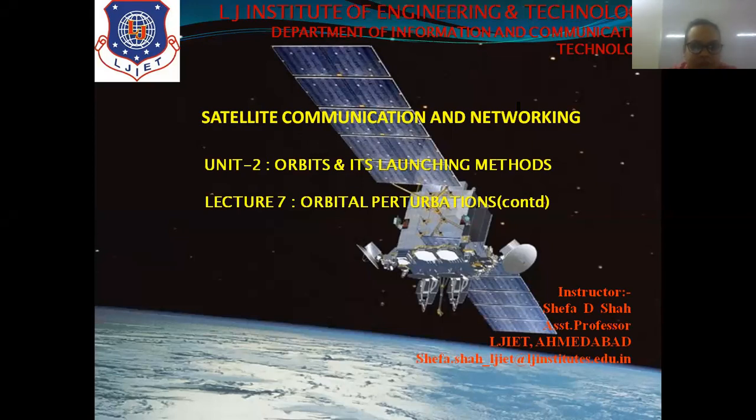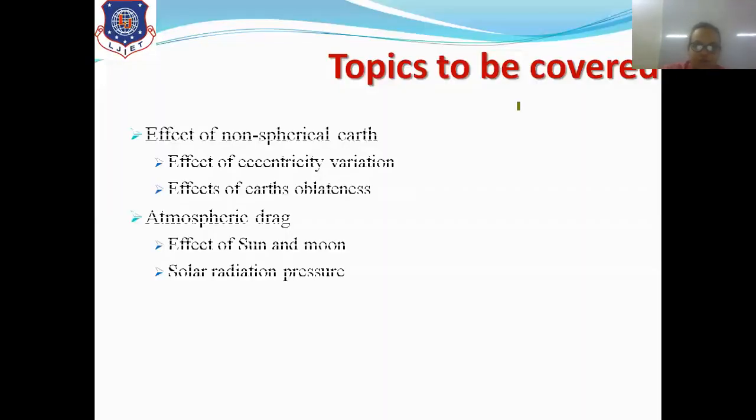to discuss the other two parameters which are affected by the non-spherical Earth, and the second effect, which is called atmospheric drag. So the topics to be covered in this session are the effect of eccentricity variation and the effects of Earth's oblateness under the topic effect of non-spherical Earth. And in atmospheric drag, there are two effects, that is, the effect of sun and moon and solar radiation pressure.